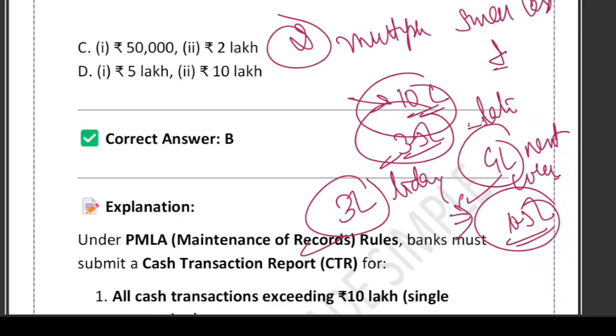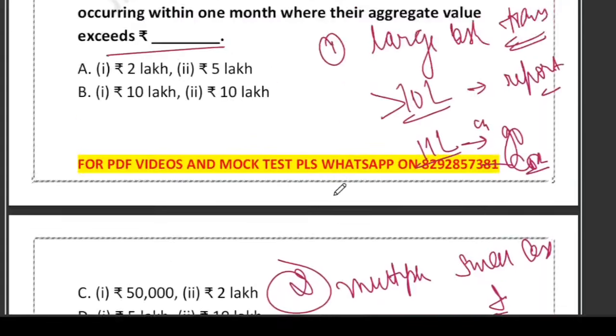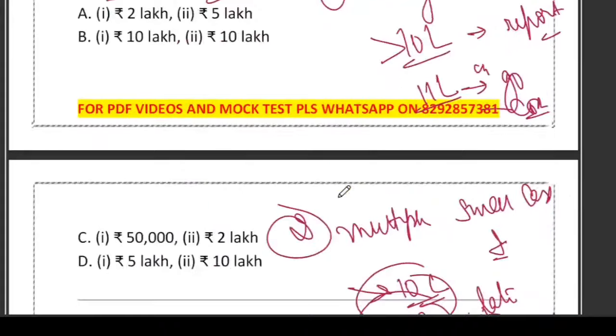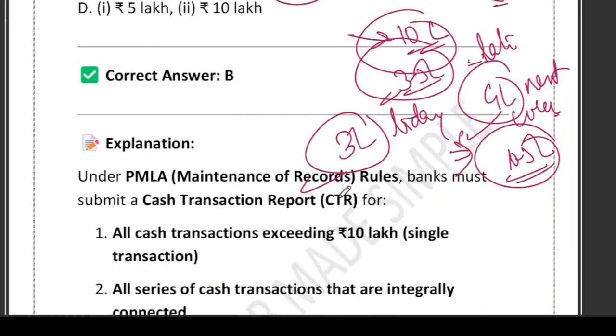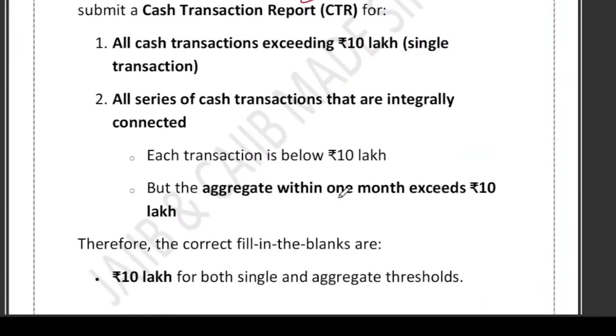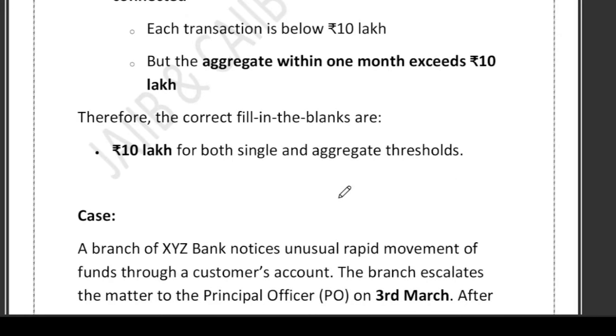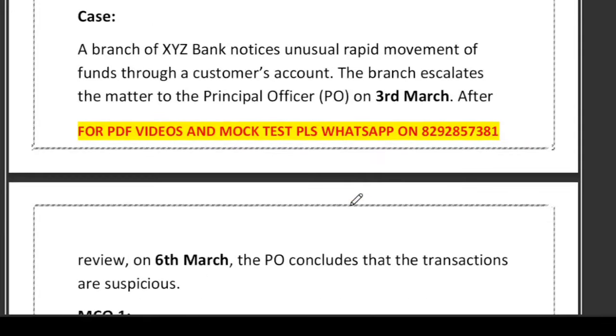That is exactly why the correct value for both the blanks is 10 and 10. So here we will write 10 and here also we will write 10. In both cases, a cash transaction report has to be filed. So, the 10-10 rule for cash reporting: 10 lakh single, report. 10 lakh total in 1 month, report. If it is 10 or more, FIU needs to know it, right? I hope this is crystal clear.